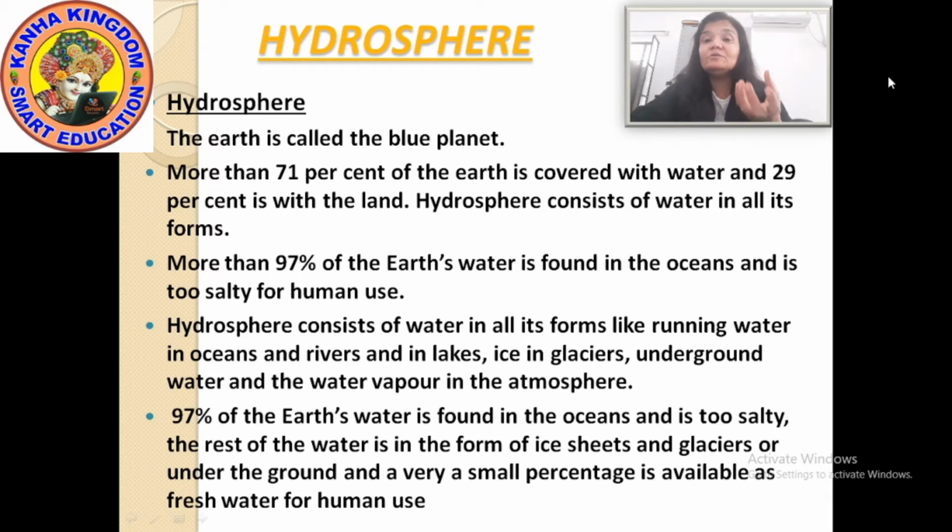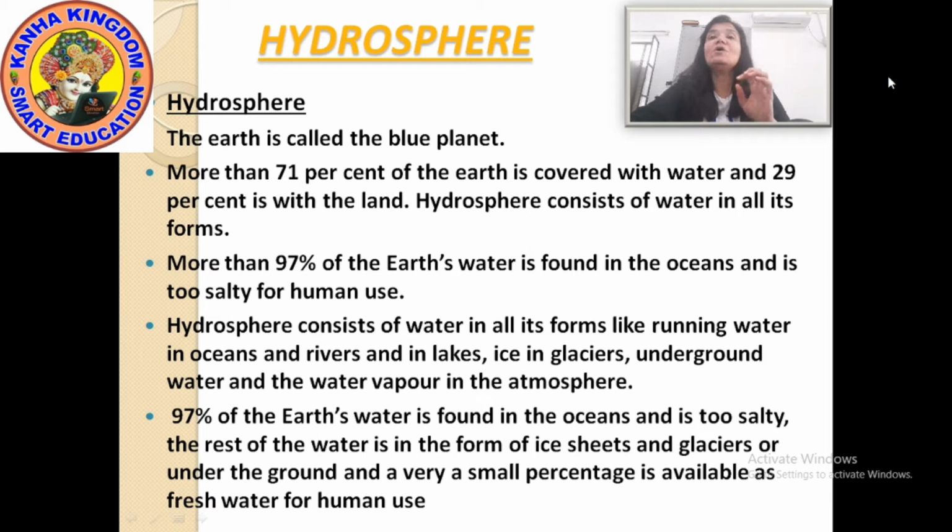You cannot use the ocean or sea water for any purpose at your house. You can neither cook in it, nor bathe in it, nor wash your clothes in it. So the 97% of the water found in the ocean is salty water, and it is not used by humans.